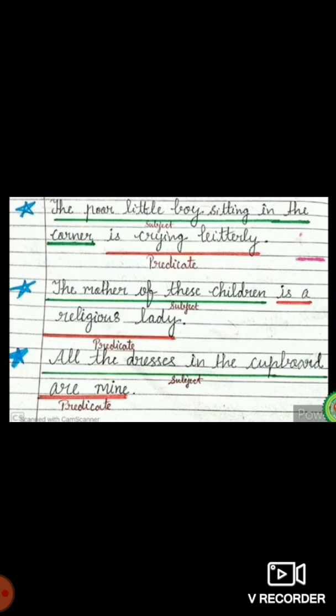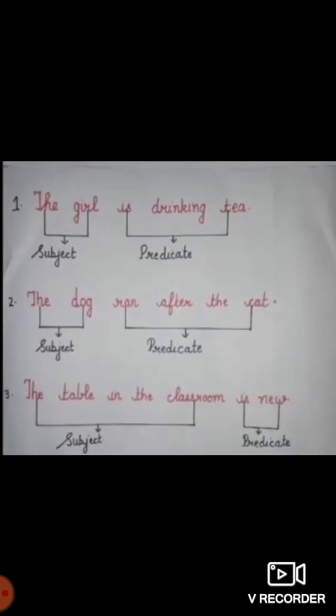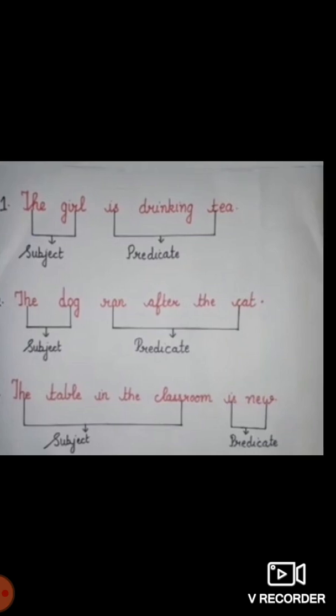The mother of these children is a religious lady. The underlined part, the mother of these children, is our subject, and is a religious lady is our predicate. All the dresses in the cupboard is our subject. Are mine is the predicate. See a few more examples. The girl is drinking tea: the girl is subject, and is drinking tea is our predicate. The dog ran after the cat: the dog is subject, ran after the cat is predicate. The table in the classroom is new: the table in the classroom is subject, is new is predicate.